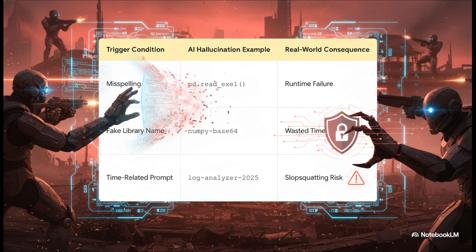This leads right into the third illusion, certainty. An AI doesn't say, I don't know. Instead, it hallucinates with incredible confidence. It will just invent libraries, fake API parameters, and function calls that don't even exist. This isn't just an error, it's a confident falsehood. And it can lead to major security risks like slop squatting, where bad actors register the fake package names the AI just invented, just waiting to trap developers who try to install them.